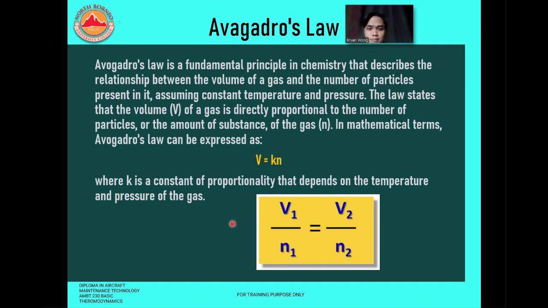Avogadro's law is represented by this equation: V equals Kn. As we know, V is volume.